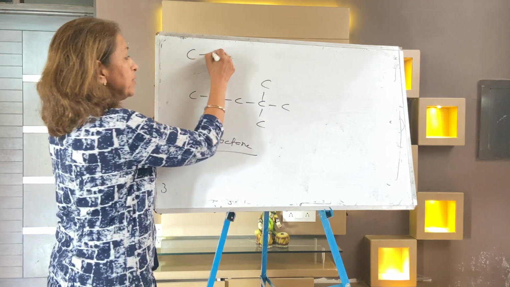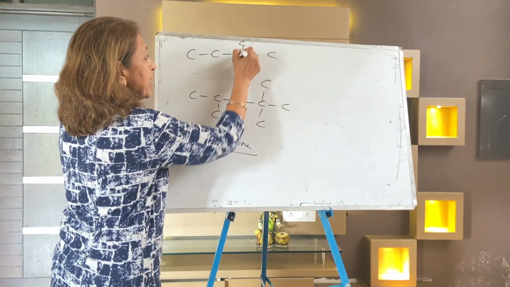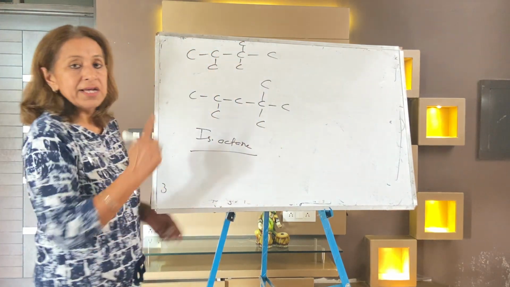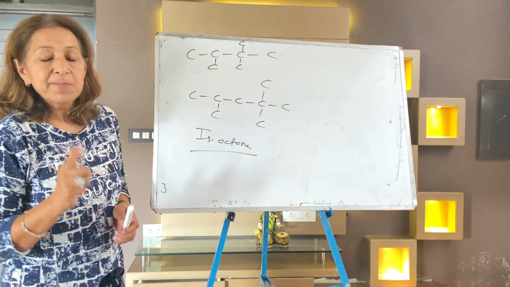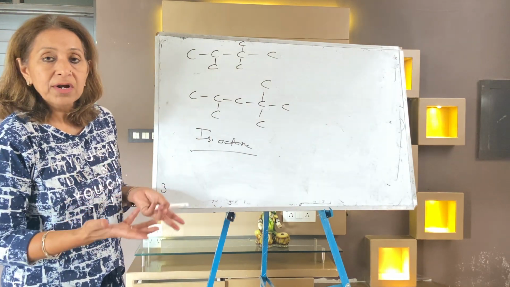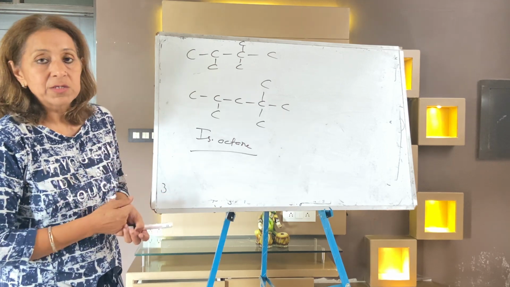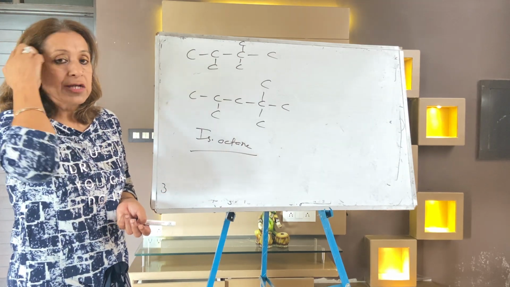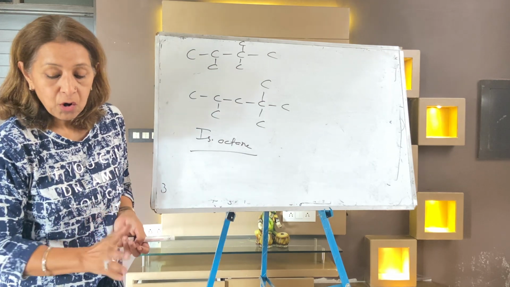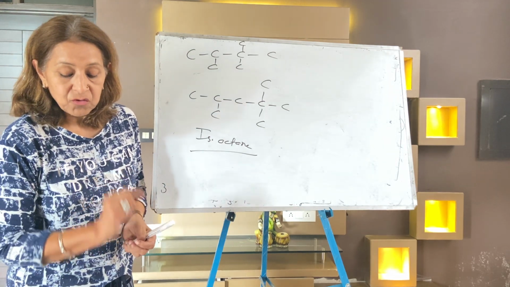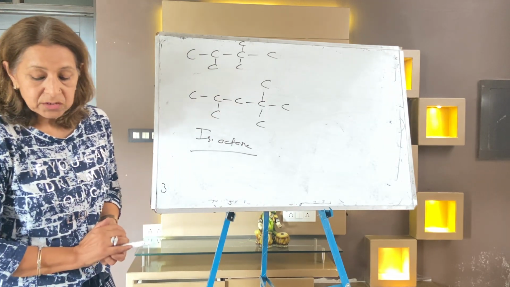Same, 1, 2, 3, 4, 5, 6, and 7. Isoheptane. These 3 exceptional cases don't look like iso because there are so many branches, but they are still called iso: isopropyl, isoheptane, and isooctane. So write down these 3 examples.